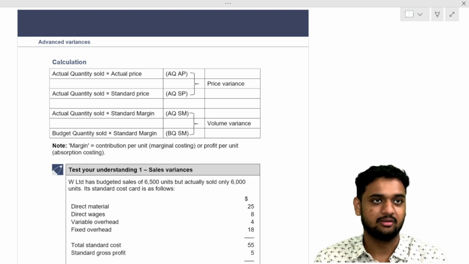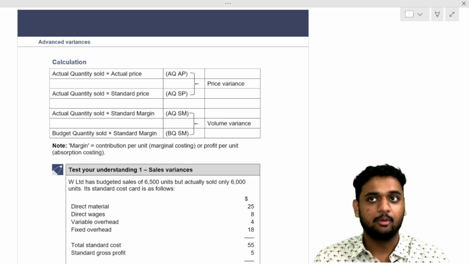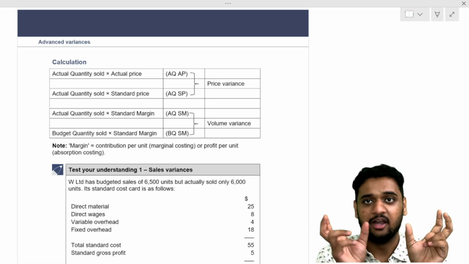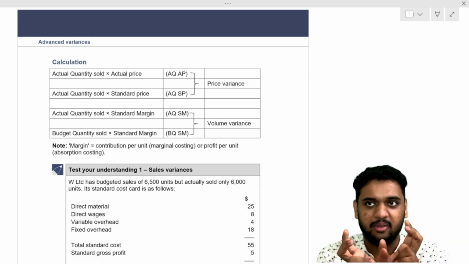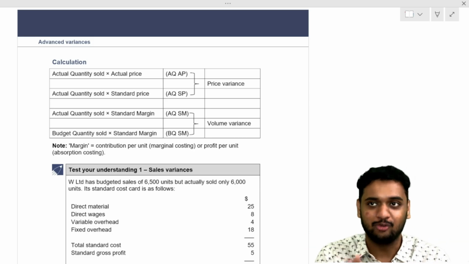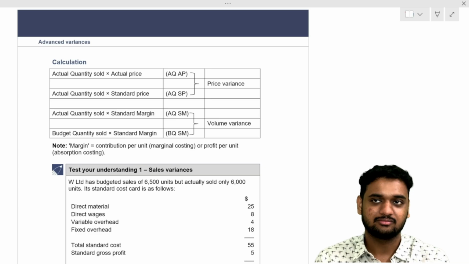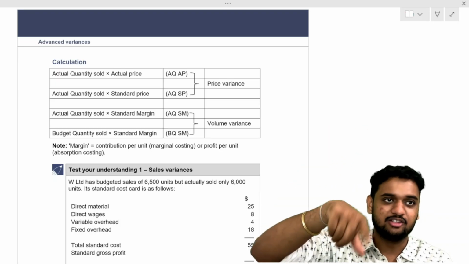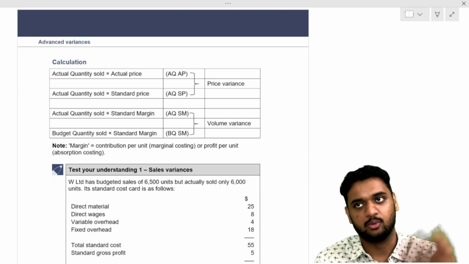Actual is coming first here. Because if I sold 150 units, I budgeted to sell 100 units, 150 minus 100, I sold more. It is good for the business. Understood? For all costs you will do standard minus actual. For sales you will do actual minus standard. That is beneficial to us. So you will do the ulta thing.